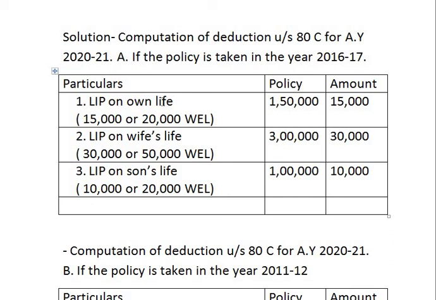Here in this sum, it is taken on own life, wife's life and son's life. Therefore, all are eligible for deduction. Coming to next, now we have to find out the gross qualifying amount. Gross qualifying deduction. So gross qualifying deduction is 30,000, 15,000 plus 30,000 plus 10,000, it comes to 55,000.